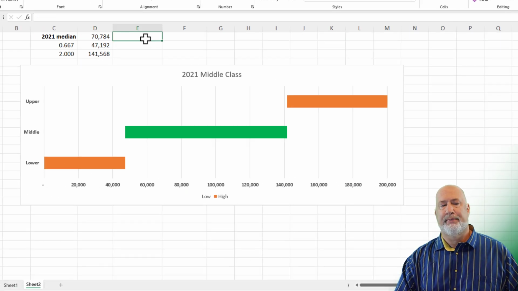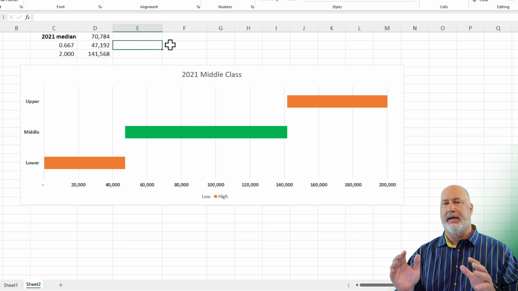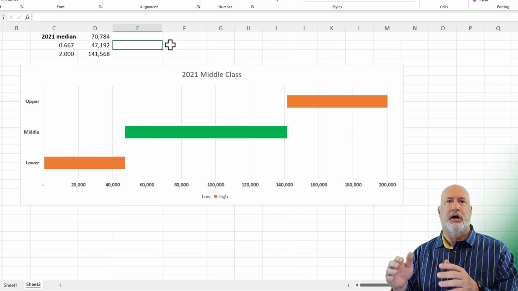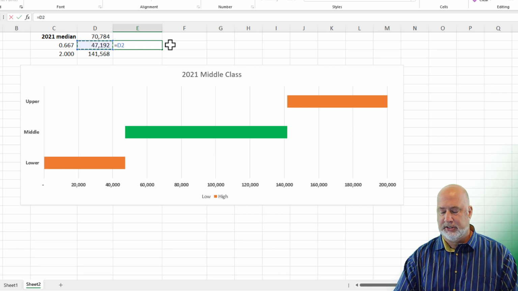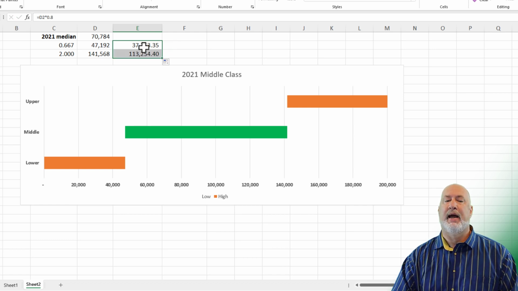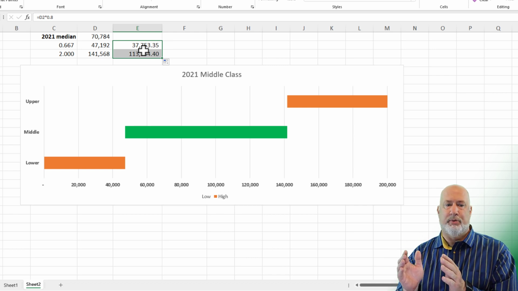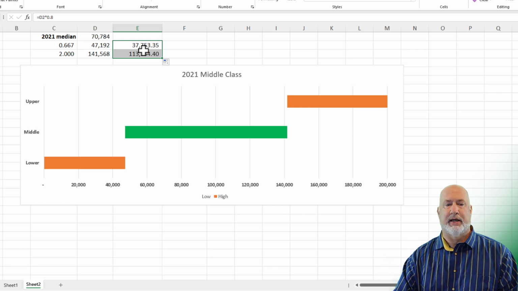So how does that factor in back on my Excel file? Excel is running again. This is the national numbers. They don't change. But let's say, I'm making this up, let's say that you live in a city where the cost of living is below the national average, and it's below by 20%. You would just simply take that number times 0.80, autofill down. So now, if your income based on 3 people is between 37 and 113, you are middle class.